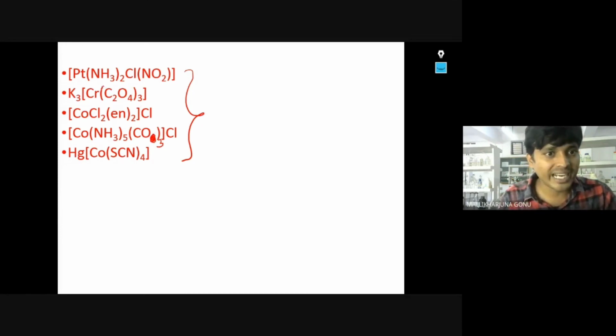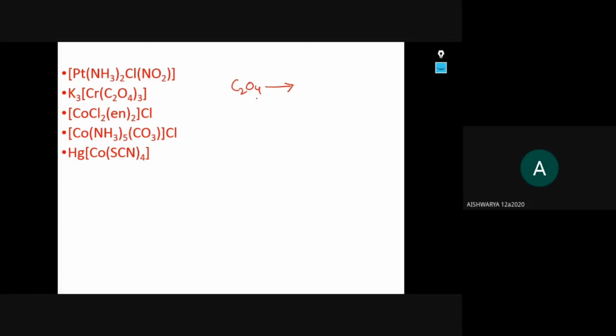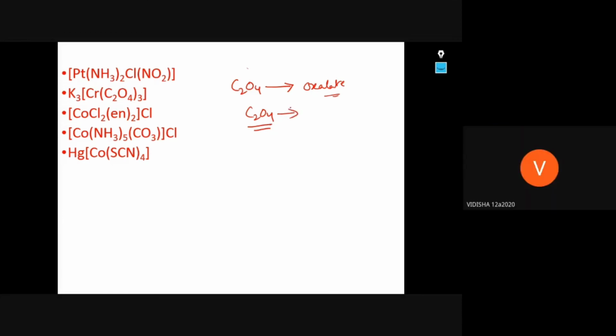What is the name of this ligand, Aishwarya? C2O4. What is the name, Rohini? Oxalate. Very good, oxalate. So this name will be potassium trioxalatochromate, and the oxidation number you have to calculate. What is the oxidation state of oxalate, C2O4? Vidisha, how much? -2.